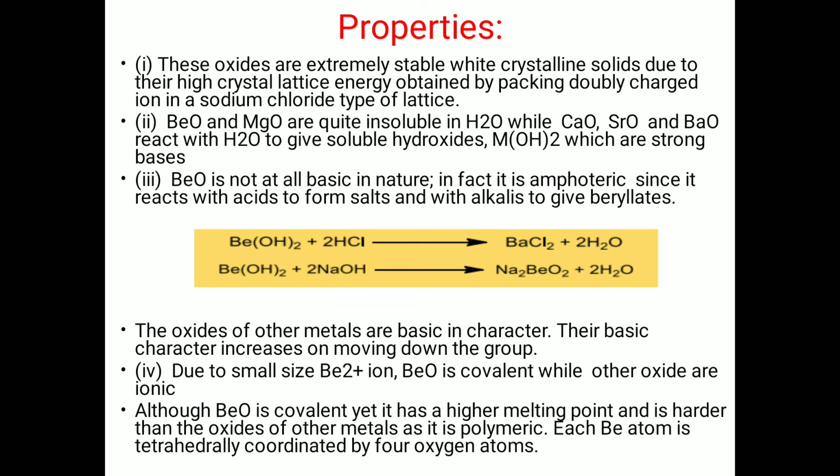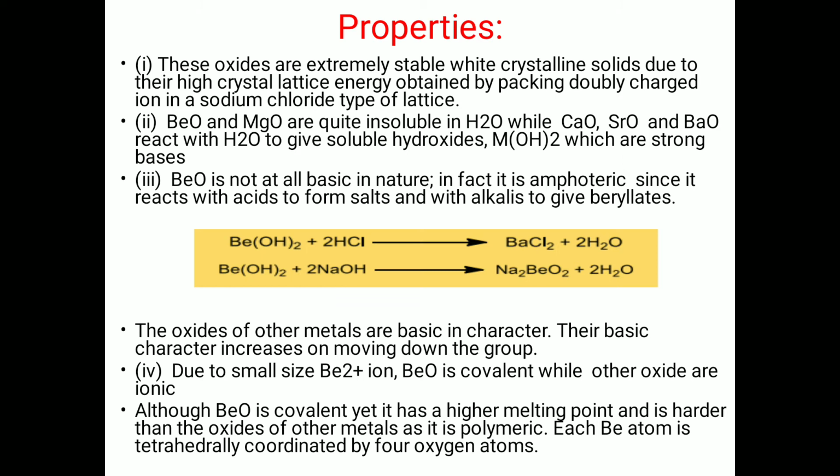Beryllium oxide is not always basic in nature. In fact, it is amphoteric since it reacts with acid to form salts and with alkalis to give beryllates. Here is the chemical reaction showing the reaction of beryllium hydroxide with acid and base, and as a result beryllium chloride and sodium beryllate are obtained with water.